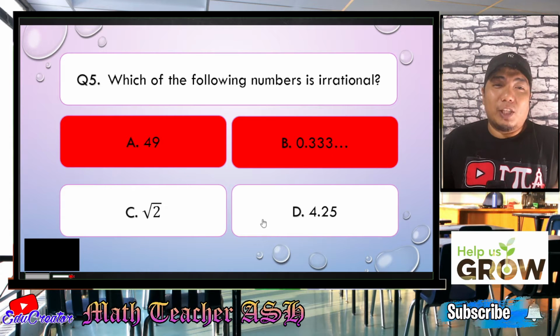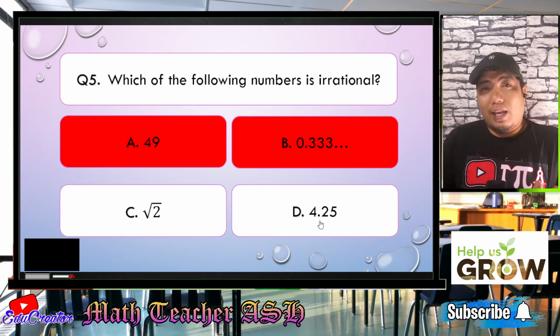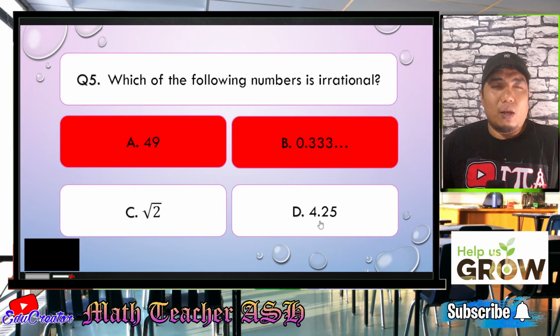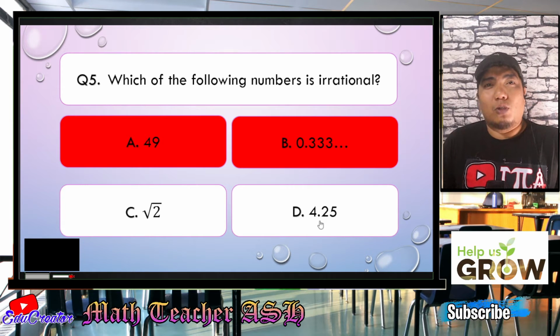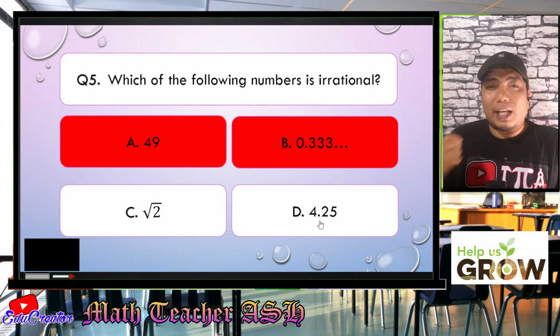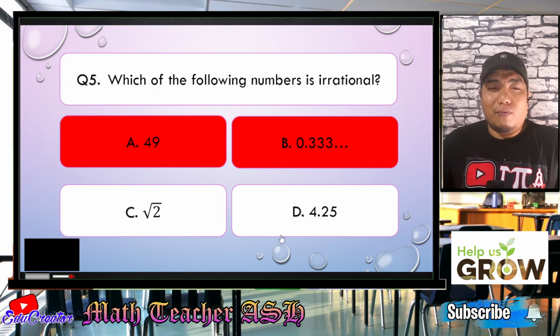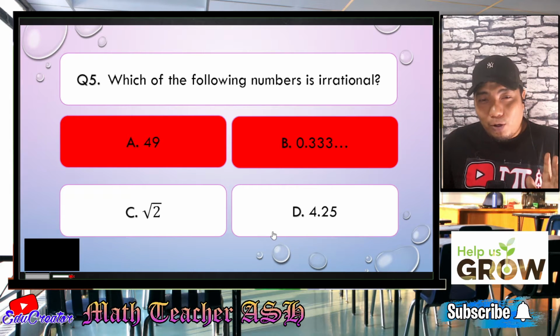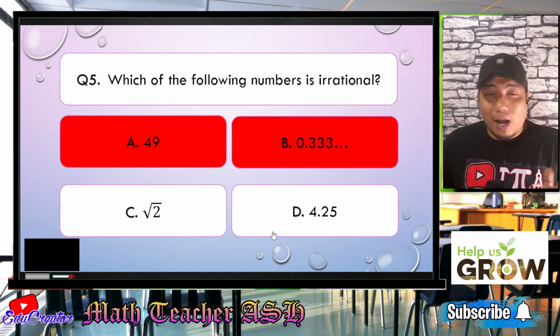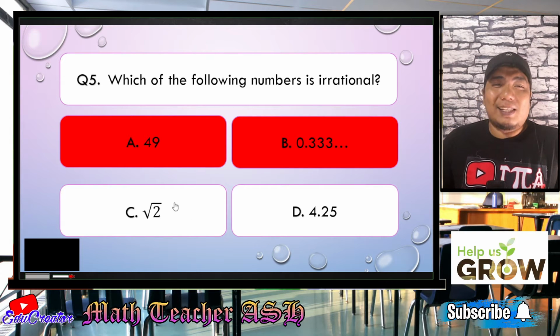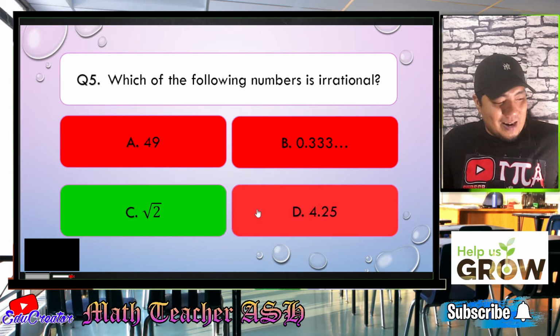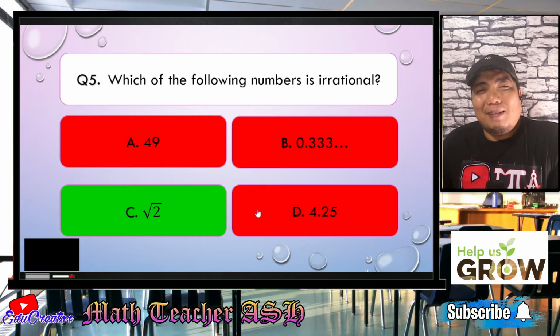Now, we only have these two. Remember that 4 is already a whole number, right? And this 0.25 is a decimal which comes from the fraction 1/4, so it still can be expressed into two quantities. Therefore, the correct answer for knowing what is an irrational number among these choices is letter C. Alright. Easy, right? We are correct for that, my dear math learners.